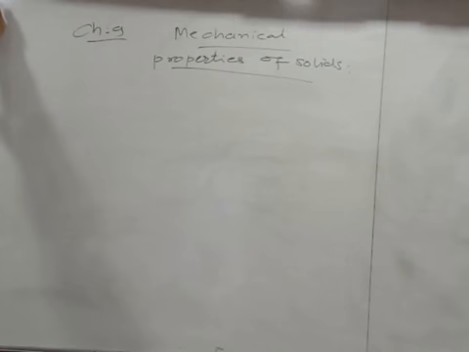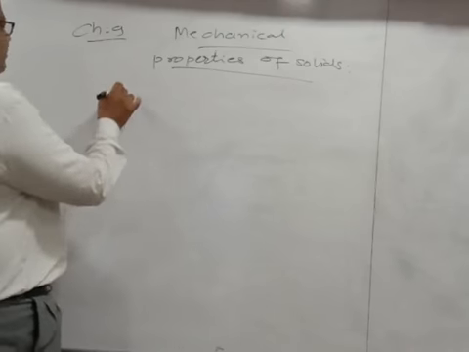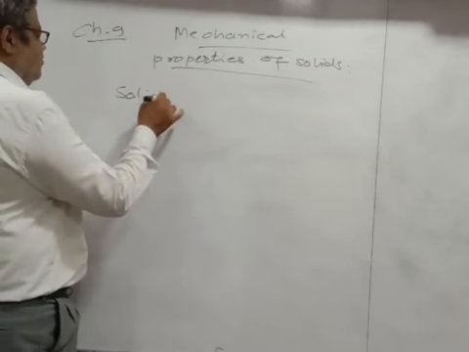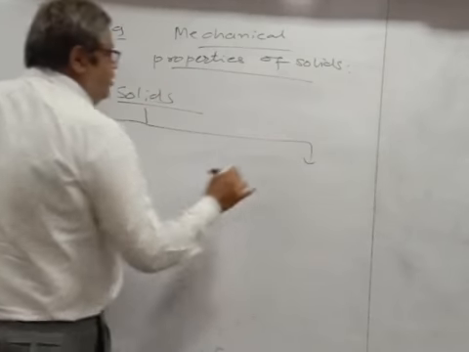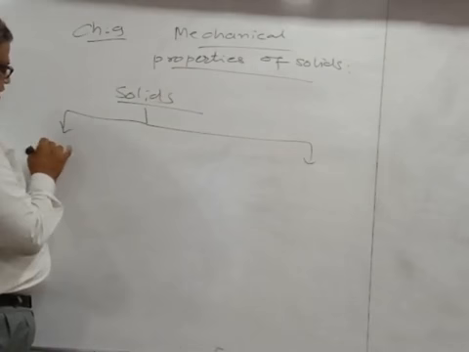Now you might be aware of the fact that there are 5 states of the matter. One is solid, second is liquid, third is gaseous, fourth is Bose-Einstein condensate, and fifth is plasma. है ना? तो ये 5 में से हम लोग solids की अगर बात करें, if we talk of only solids, so solids can broadly be classified into crystalline solid